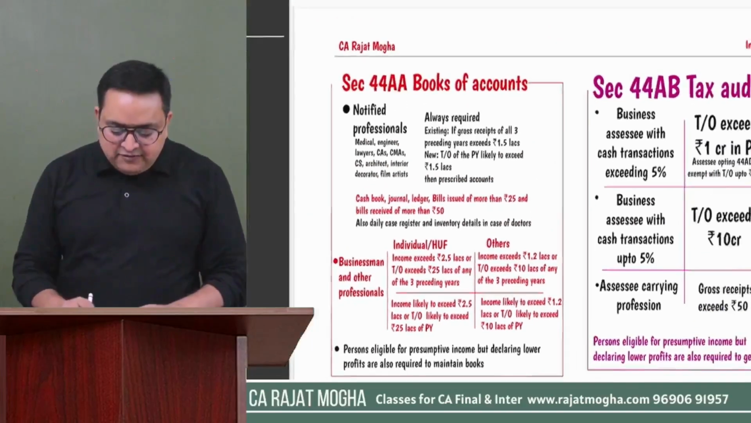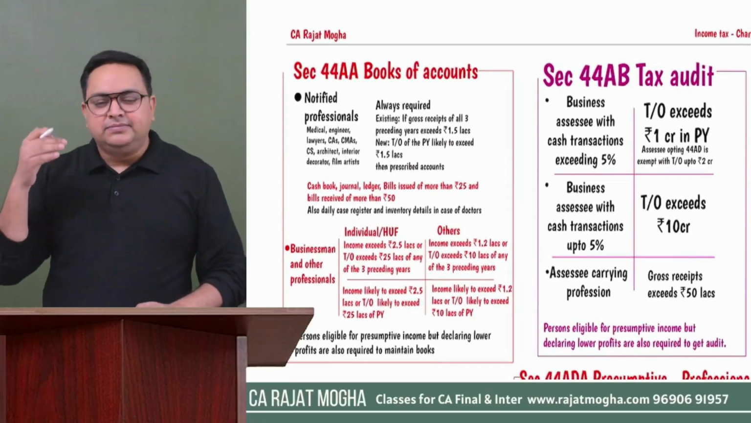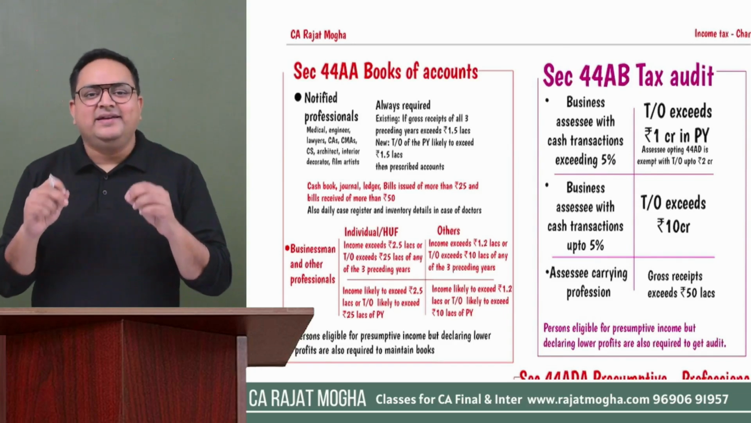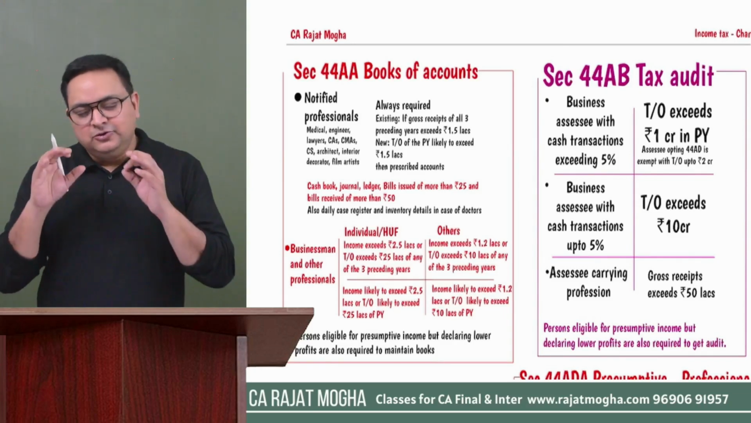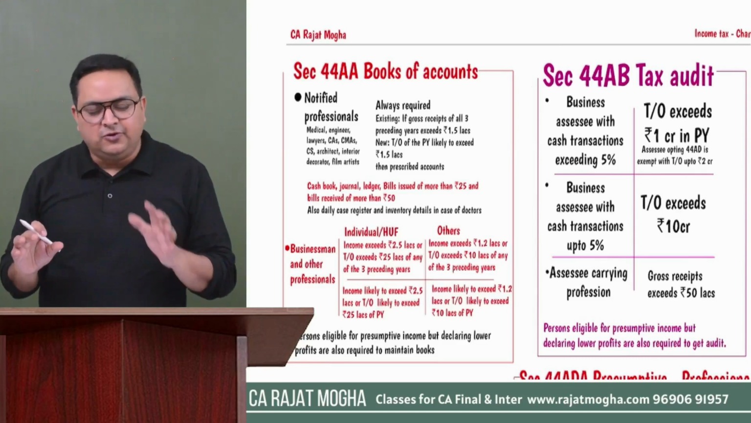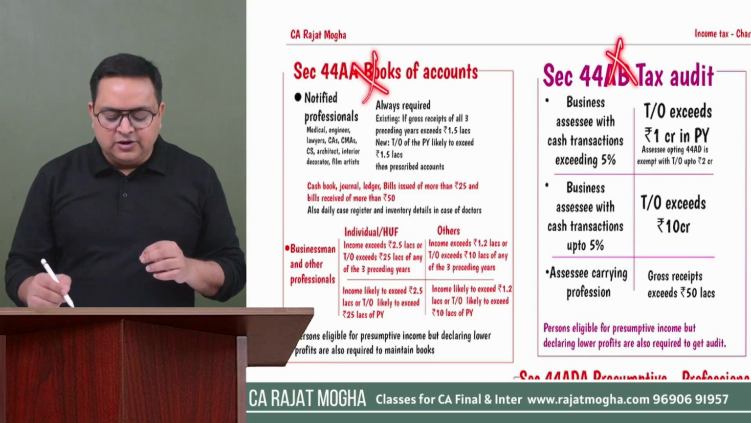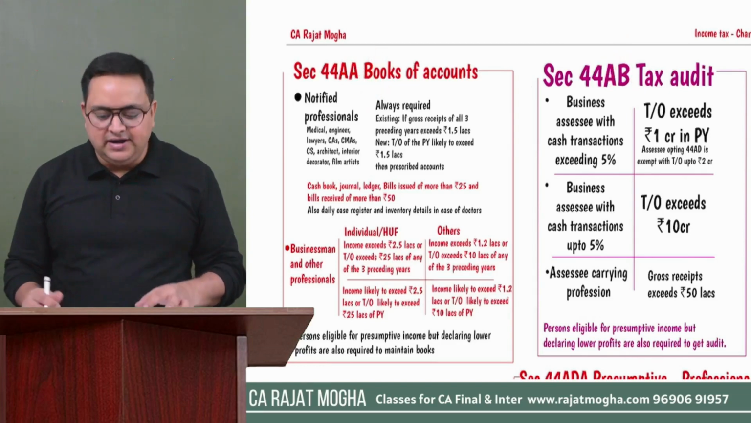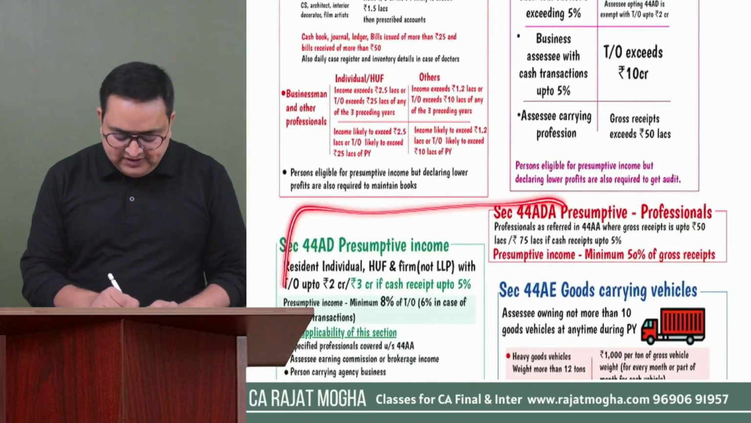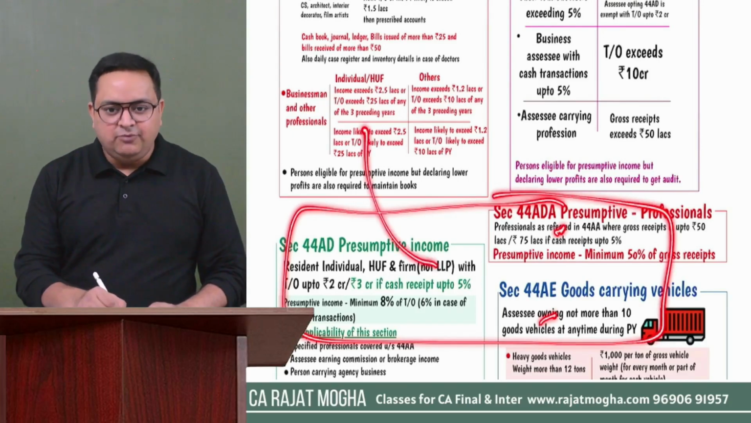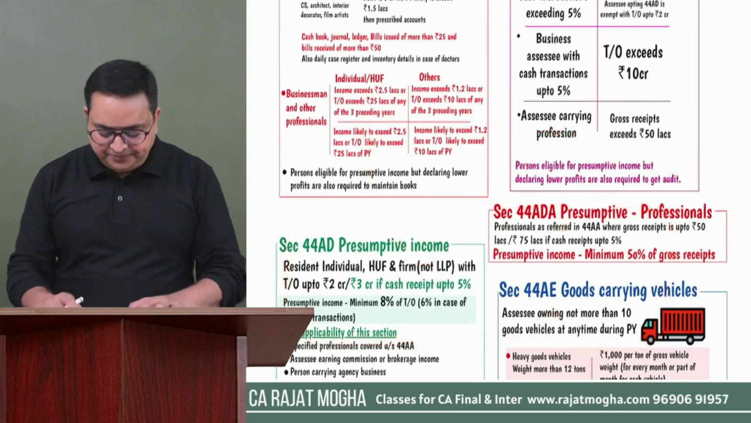And yes, we will be discussing those people who can claim their income on a presumptive basis. Those people are not required to maintain books of accounts. That I'll be discussing. Those people are not required to maintain books of accounts, and they are not required to get their tax audit done also. So we'll discuss about these also: 44AD, 44ADA, 44AE. They are not required to maintain books of accounts, neither for tax audit.